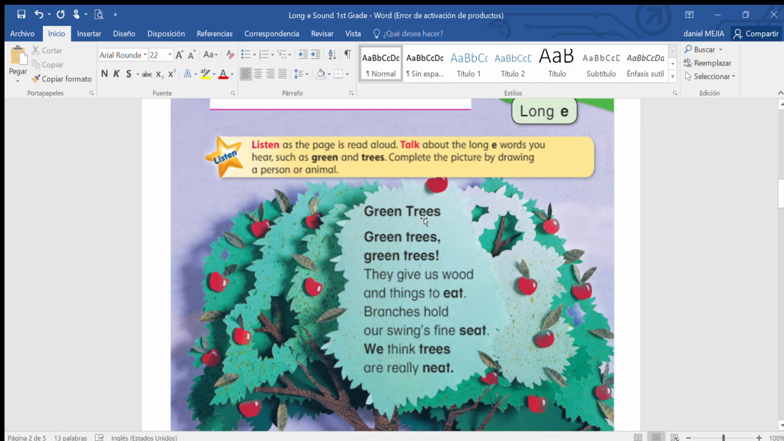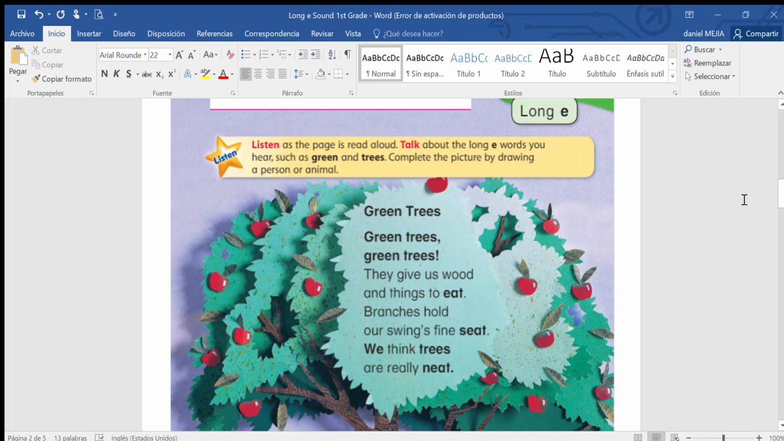Green trees, green trees, green trees. They give us wood and things to eat. Branches hold our swing's fine seat. We think trees are really neat.